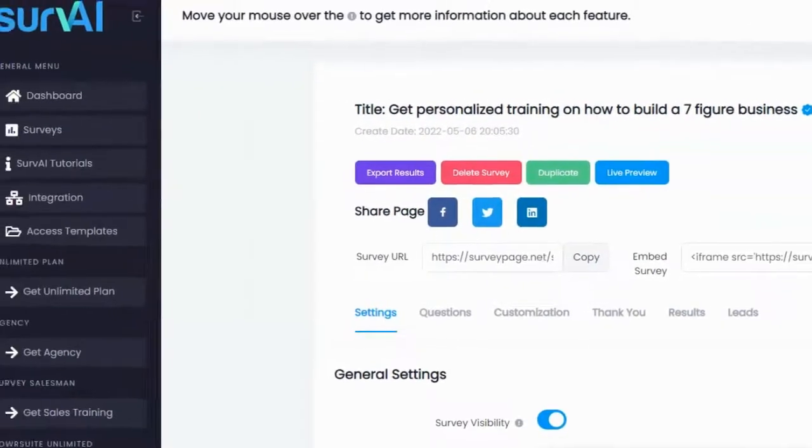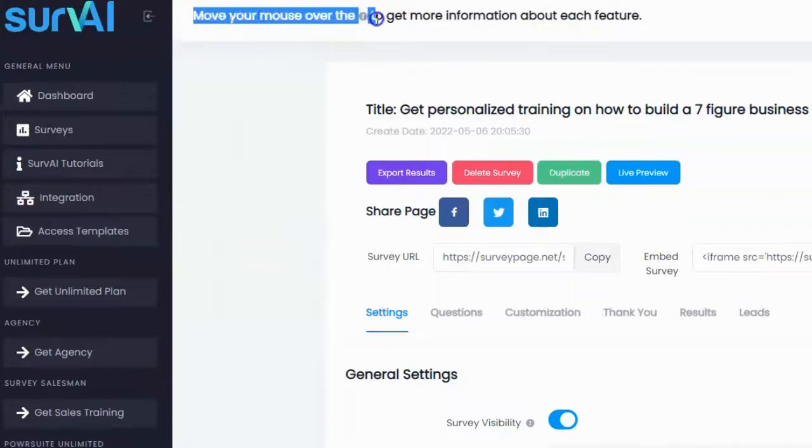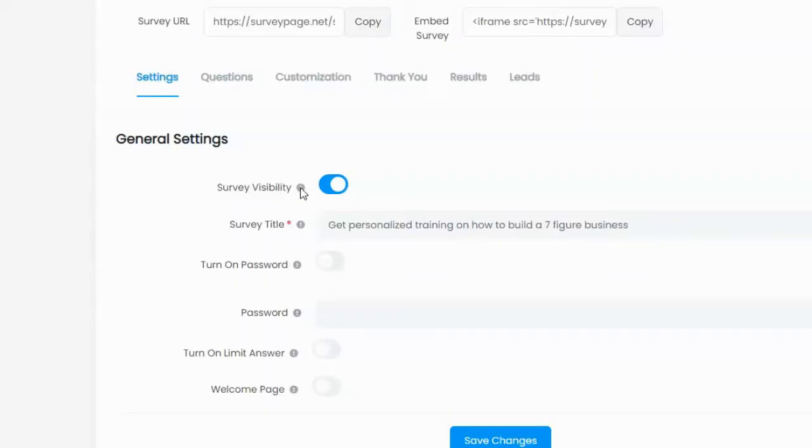If you actually look up here, it says, move your mouse over the icon, there's a little exclamation point icon, to get more information about each feature. But that doesn't work a lot of the times. So you can see this one right here. It says Survey Visibility. I'm going to mouse over it. It doesn't work. It's not working. Survey title does work, but the icon is so small that it's kind of hard to get your mouse pointed right at it. If you go off just a little bit, it doesn't work.